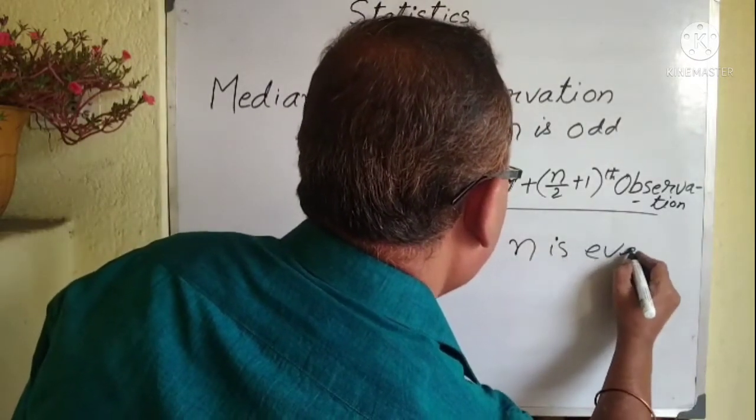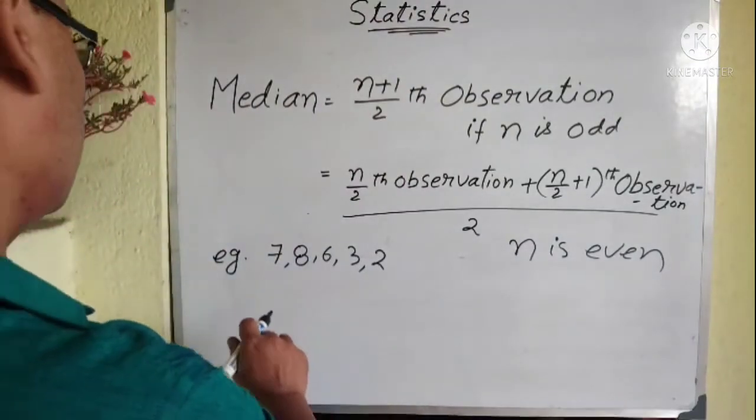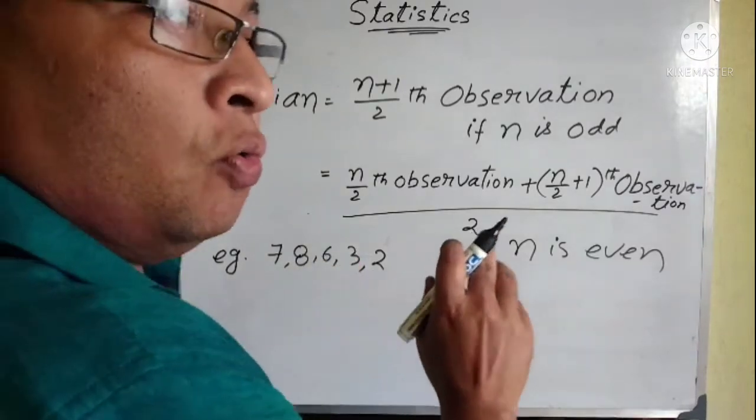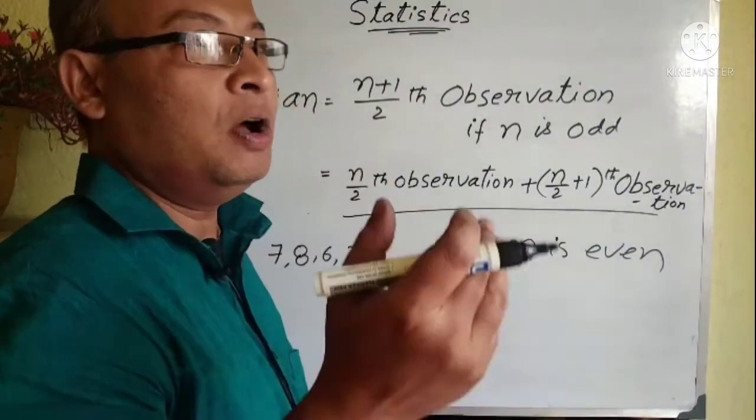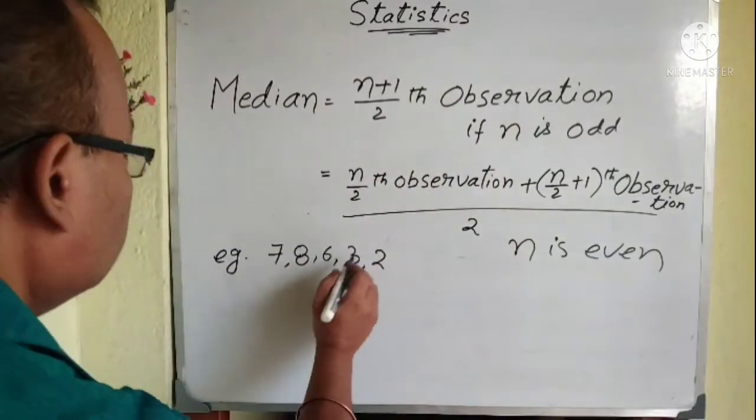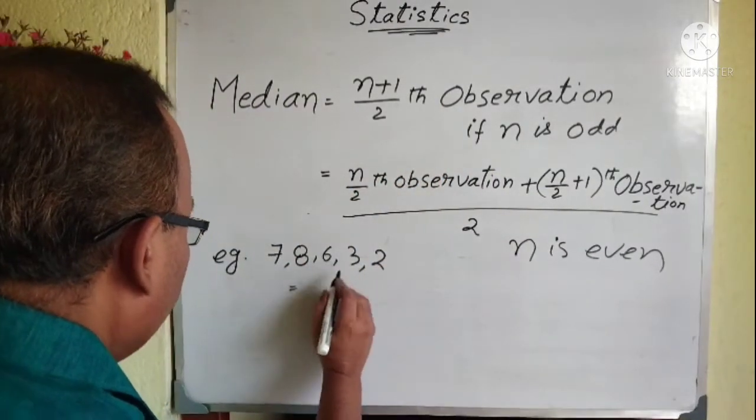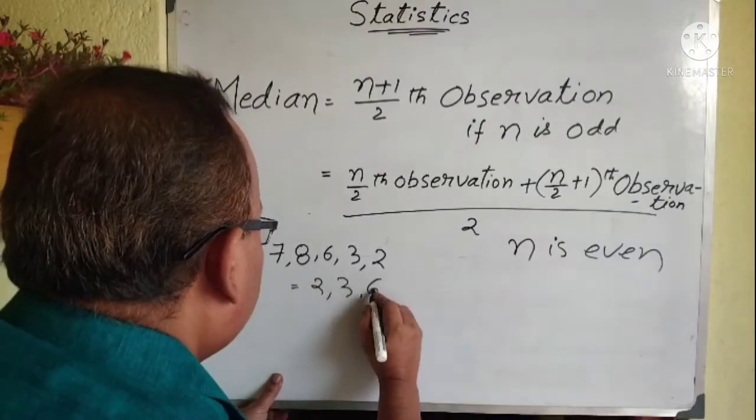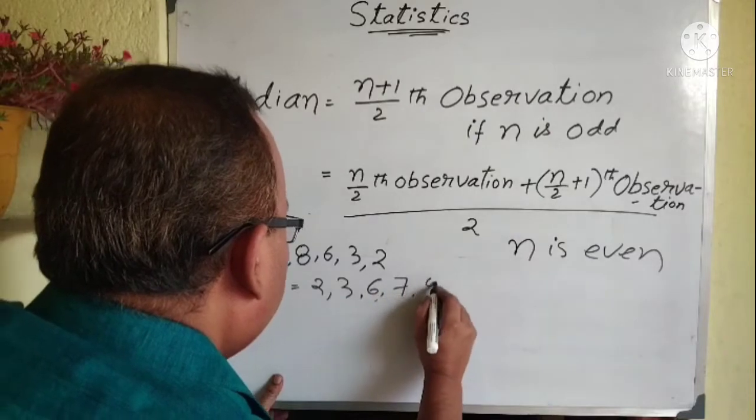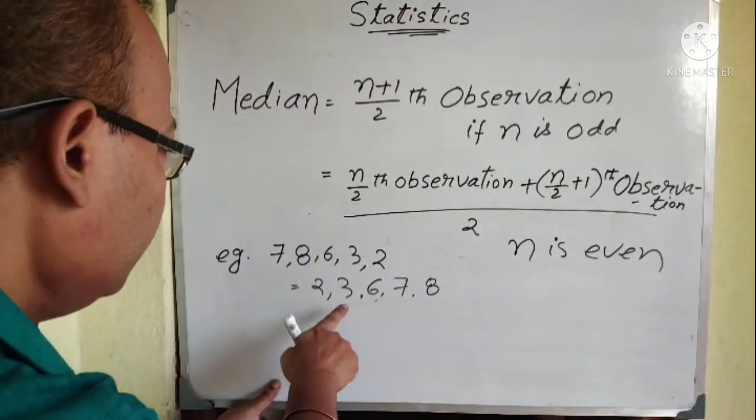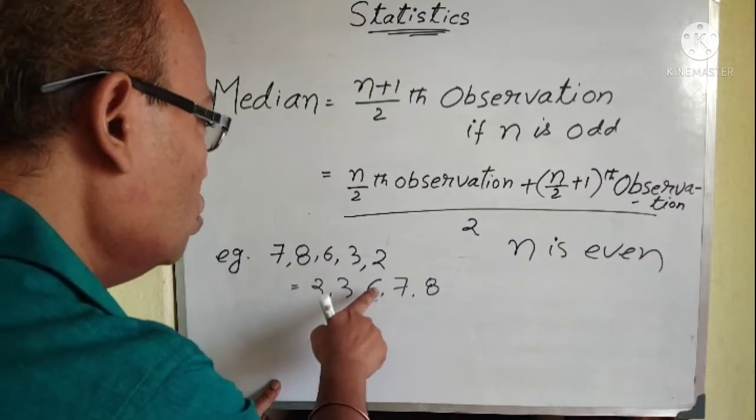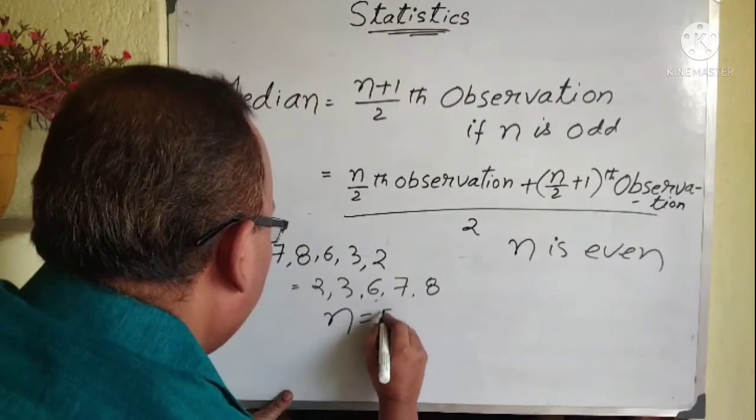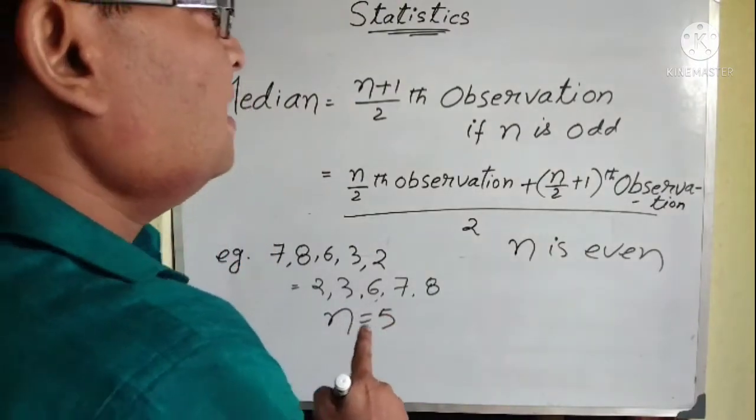So take an example, suppose I have taken the example 7, 8, 6, 3, 2. So what you have to do? I have told you for median, first you have to arrange either in ascending or descending order. So I will arrange this one in ascending order. So 2, 3, then you have 6, then 7, then 8. Now count how many data there are. 1, 2, 3, 4, 5. So n is equal to 5. So n is 5. 5 means odd.